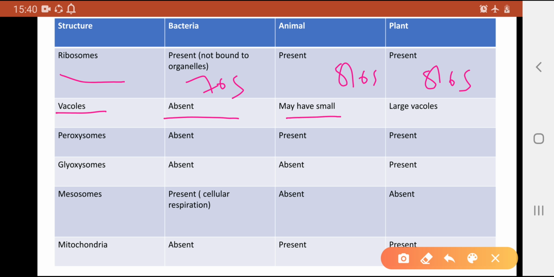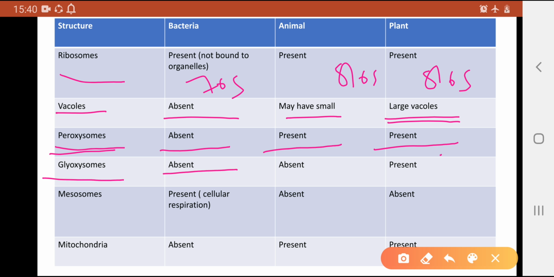Animal cells may have small vacuoles, but plant cells have large vacuoles. Peroxisomes are absent in bacteria. Peroxisomes are present in animal cells, and also present in plant cells. Glyoxysomes are absent in bacteria, absent in animal cells, and present in plant cells.